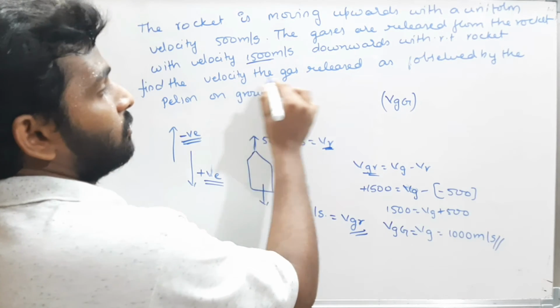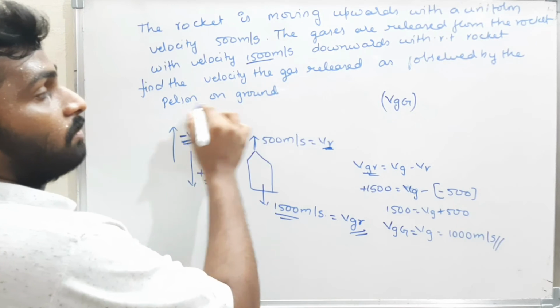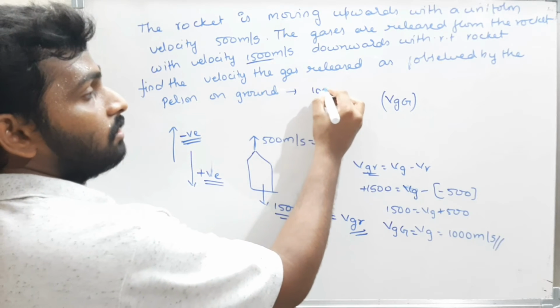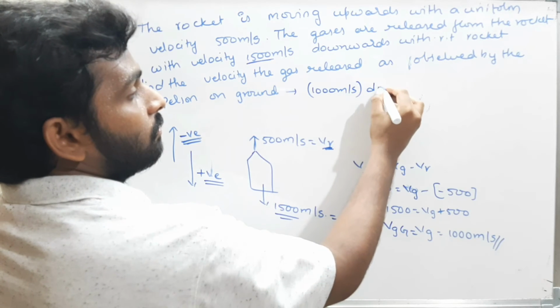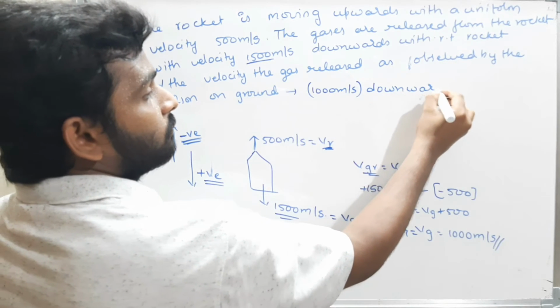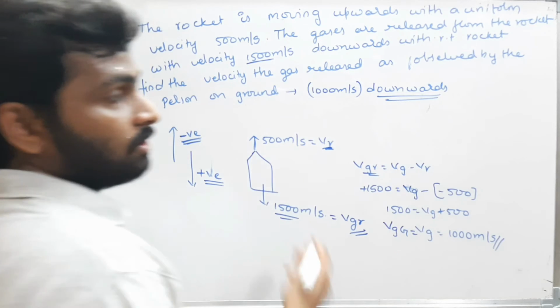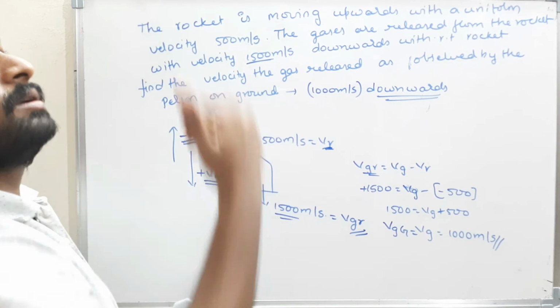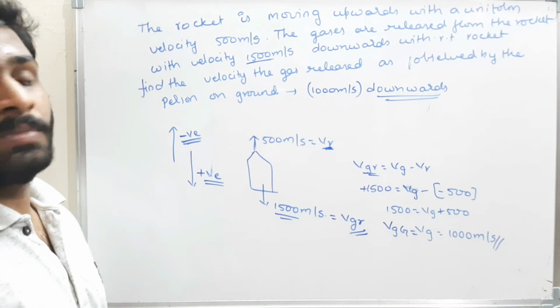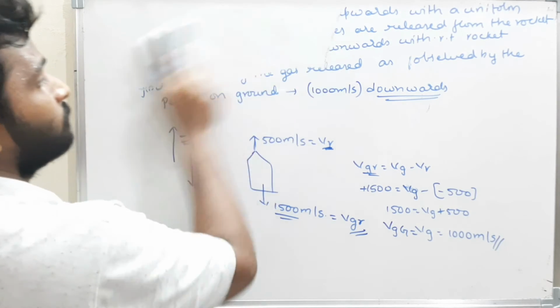Therefore, the velocity of the gas released as observed by the person on the ground is 1000 meters per second downwards. That means you will feel as if the gas is coming down with a velocity of 1000 meters per second downwards. Okay, now we'll see the next question.